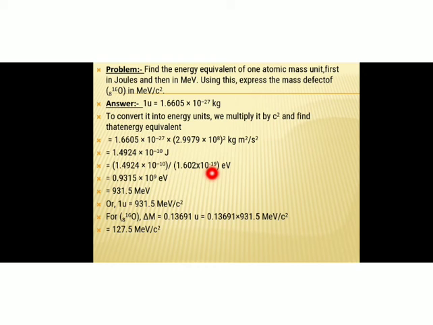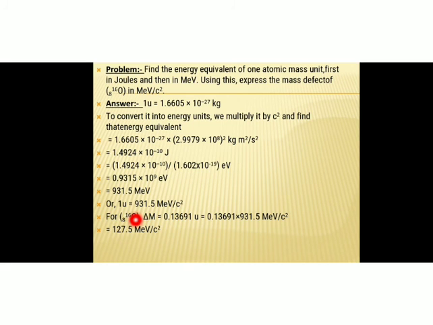Isn't it? So here this is the value in joule, and in order to convert it to electron volt, divide it by 1.6 into 10 raised to minus 19. So you will get the value in electron volt, and this can be rearranged as 931.5 mega electron volt. Okay, so you can say one atomic mass unit is equal to 931.5 MeV by C square.